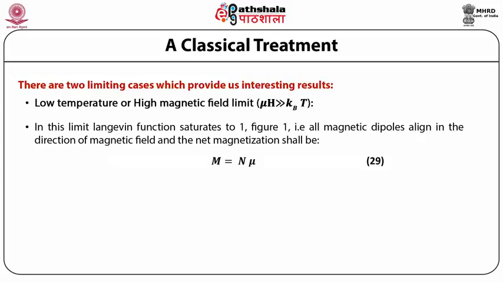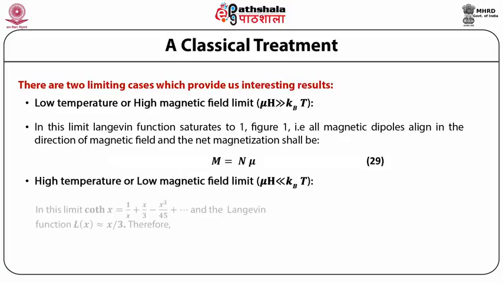Second limit, high temperature or low magnetic field limit, that is, mu h is very much less than kBT. In this limit, coth x can be expanded as 1 upon x plus x upon 3 minus x cube upon 45 plus so on, and the Langevin function L(x) is approximately equal to x upon 3. Therefore, M is equal to n times mu square h upon kBT.